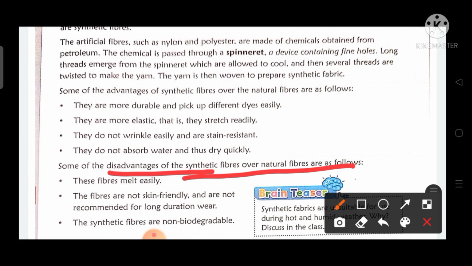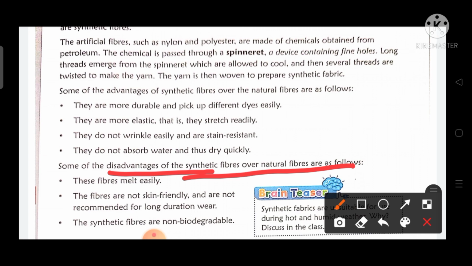Natural fibers, which we get from natural resources like plants and animals, are very skin friendly and we can wear them for a long time. But these synthetic fibers are not skin friendly, and we cannot use them for a long duration.